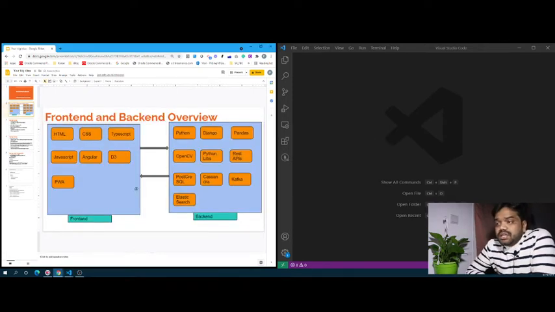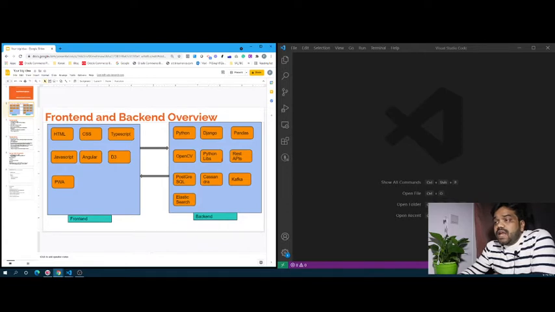Look here. These are the technologies which we are using for the front end and back end. For front end, we have different languages and technologies like HTML, CSS, TypeScript, JavaScript, Angular, D3. D3 is nothing but a data-driven document library used to visualize the data. PWA, Progressive Web Apps, are very powerful web applications, which give a native view like Android and iPhone view.